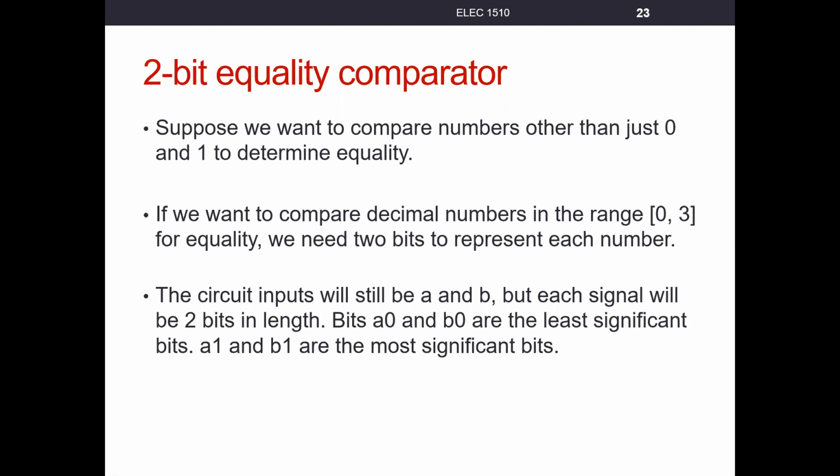So we want to start making circuits that represent larger ranges of decimal numbers and have more binary inputs. In a 2-bit equality comparator circuit, both of our inputs will be 2 bits wide. A will be 2 bits, B will be 2 bits. 2 bits is 2 squared, which gives us 4 unique representations, so this circuit would compare decimal values in the range of 0 to 3.